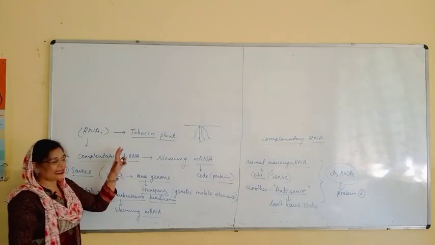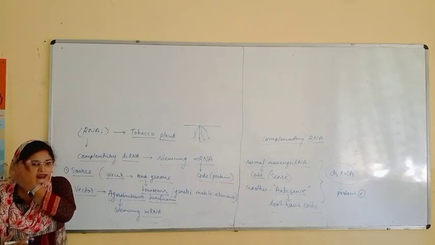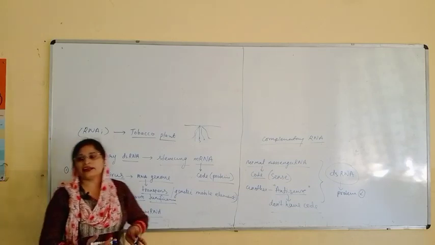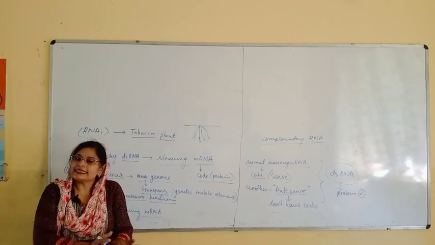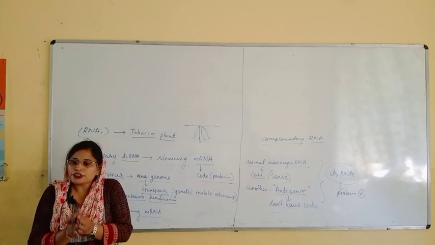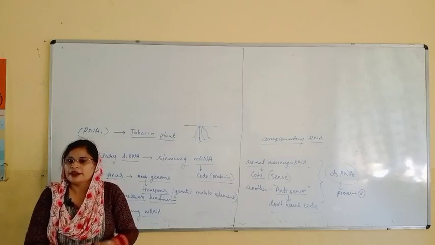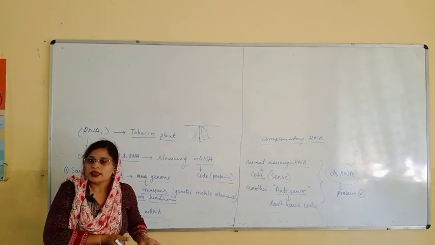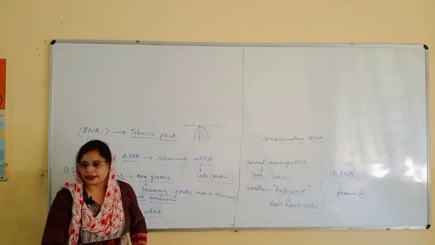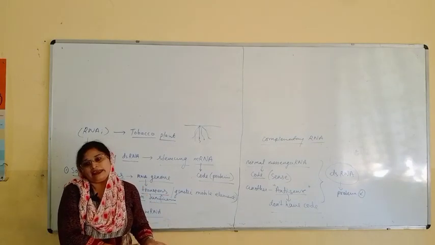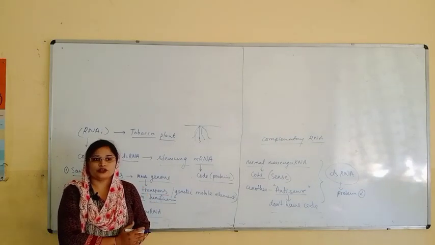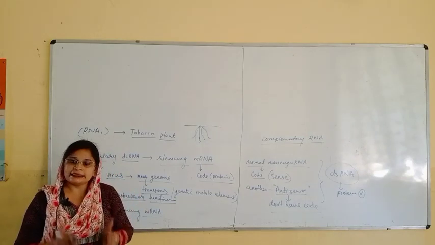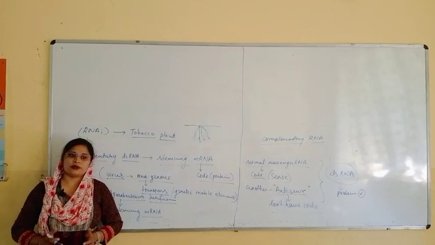So this is how RNA interference works. It works by a complementary double-stranded RNA. The sense and antisense parts combine together, anneal together, join together, but it won't code for the protein. As the protein is not forming, the nematode ultimately will die. They won't get that enzyme which is responsible for survival. Ultimately the nematode dies and we get a tobacco plant, and that is an example of pest resistant